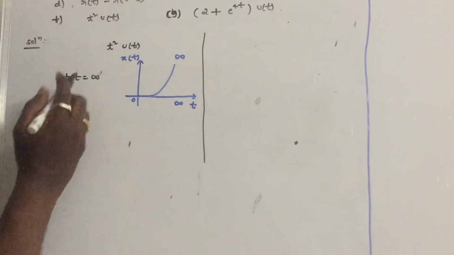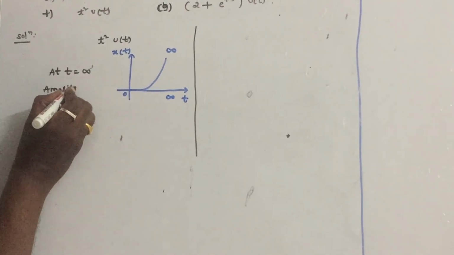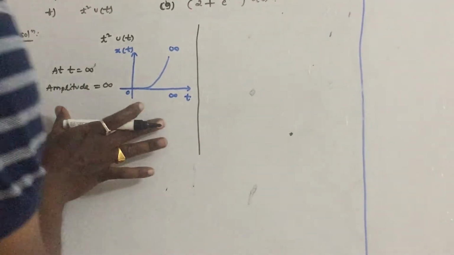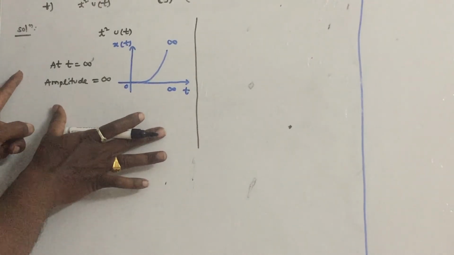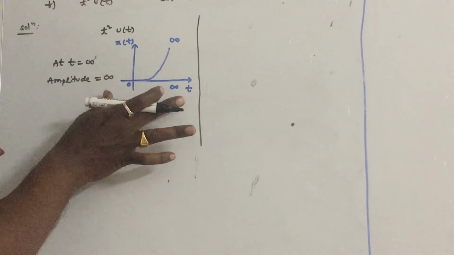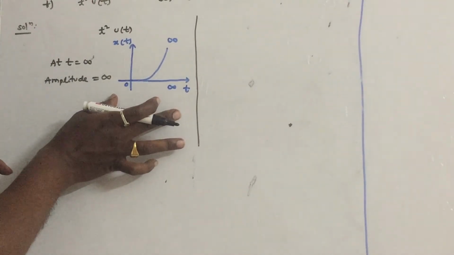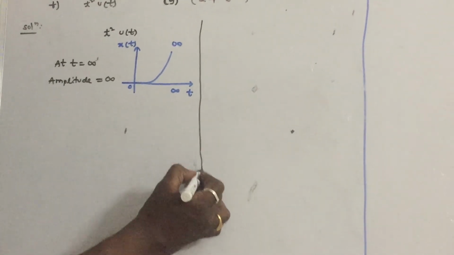But in this case, at t equal to infinity, the signal amplitude is becoming infinity. These kinds of signals are neither energy signals nor power signals. That means energy is infinity for this signal, and power is also infinity. So it is neither an energy signal nor a power signal.